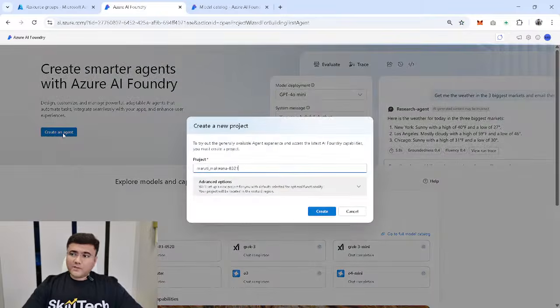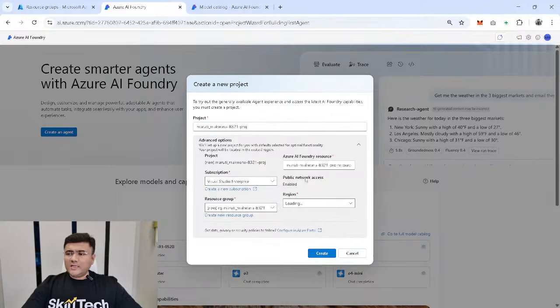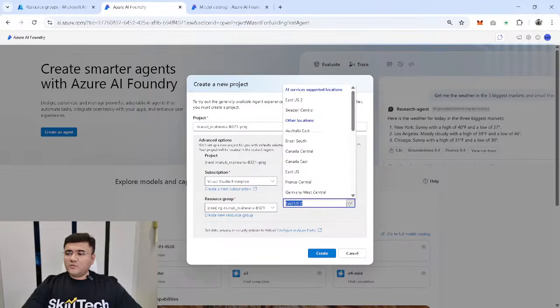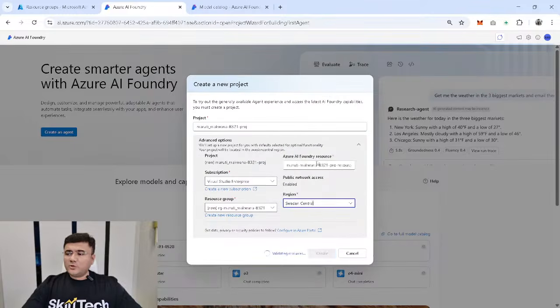It's giving me a pop-up asking what kind of a name you want to associate for this. I'm giving a simple name with my name and Proj or something like that. And then it is asking me in which region, which subscription you want to use. So a couple of options are there. For most of the agentic development in Azure, we mostly choose a region which is in US or Sweden region. So I'm just choosing Sweden Central for my region right now.